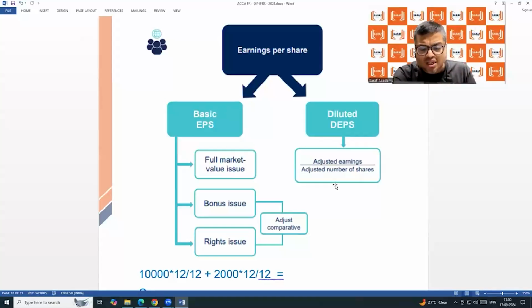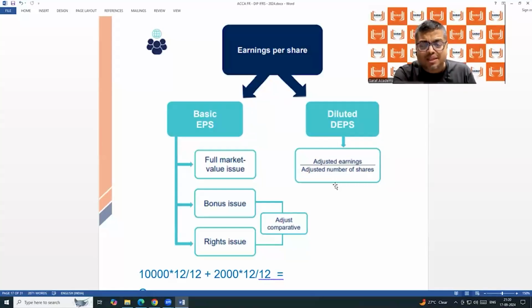The same calculation of weighted average number of shares we can do in a different way. What is the different way? For the first 4 months, out of 12 months, the number of shares was 10,000.